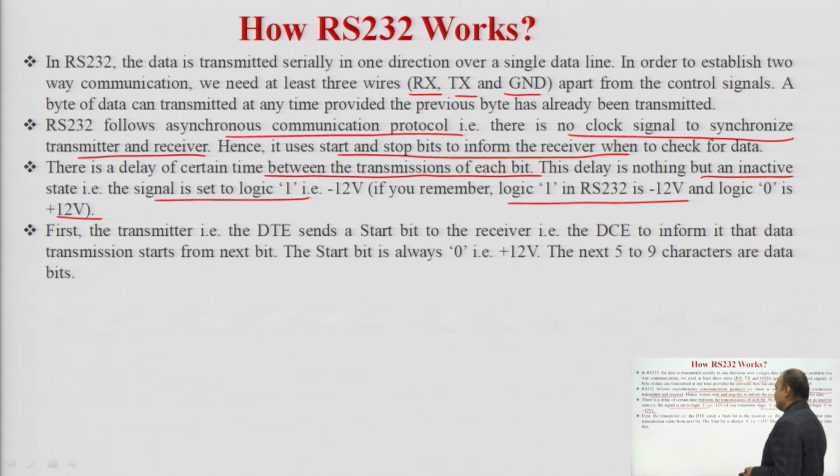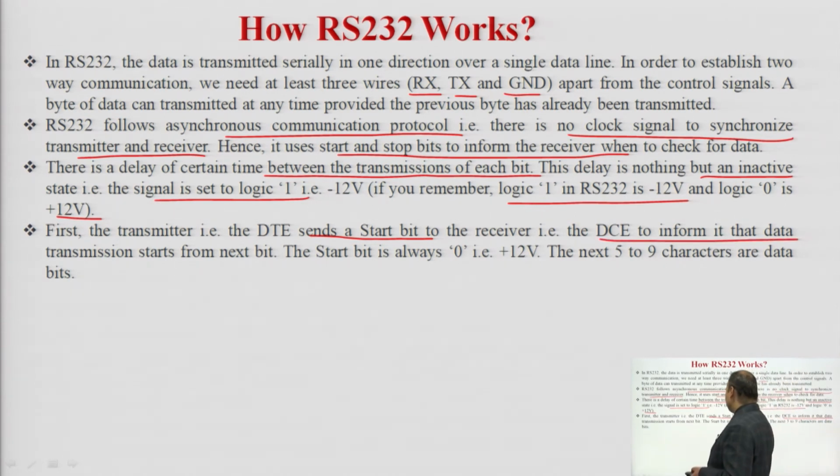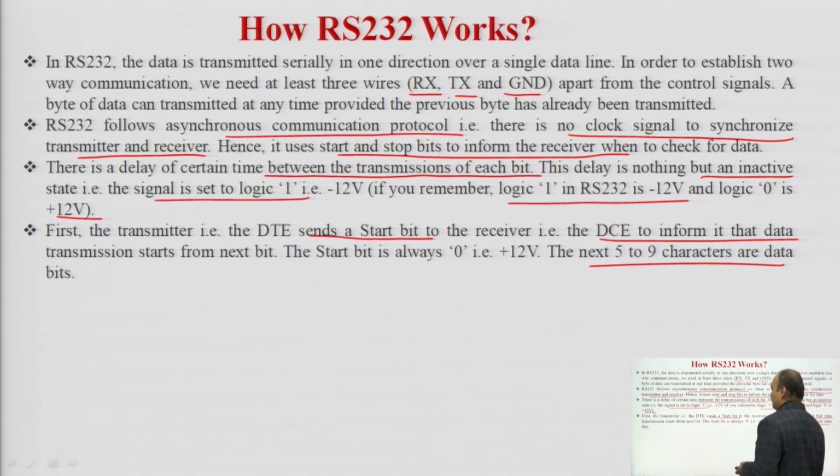For the transmission, the DTE sends a start bit to the receiver, the DCE, to inform that the data transmission starts from the next bit. The start bit is always 0, that is +12 volt. The next 5 to 9 bits are the data bits.